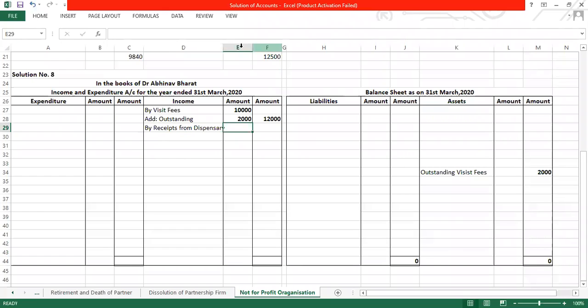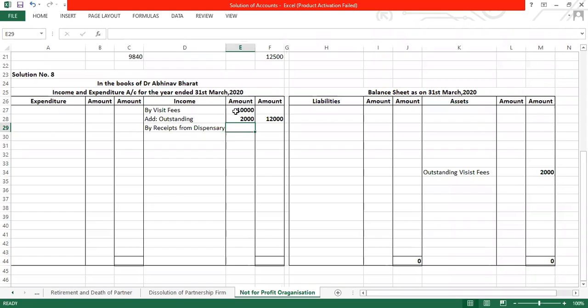Okay, amount is 30,000 that he has already received, and add outstanding is 500. So in your outer column, the value will be 30,500.